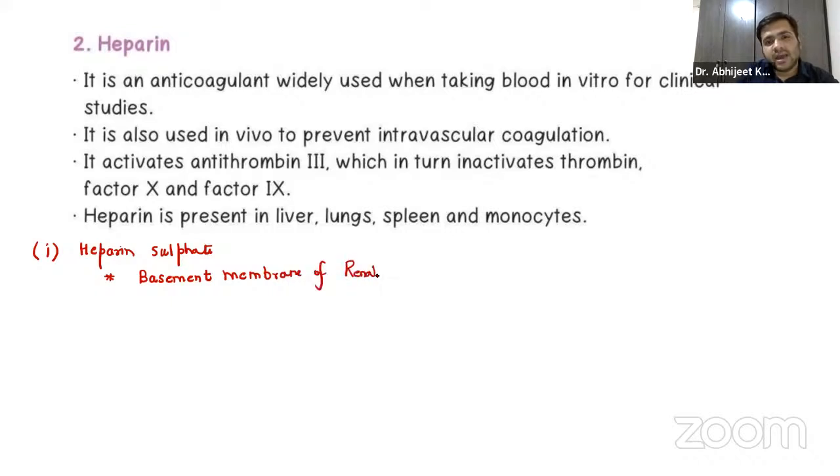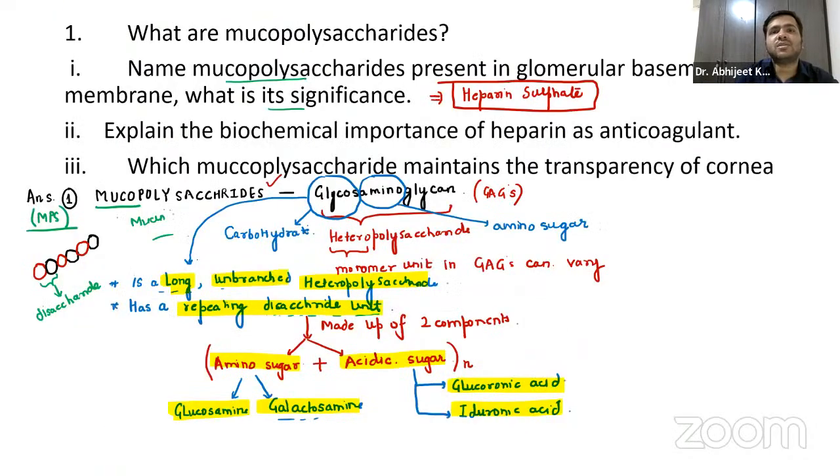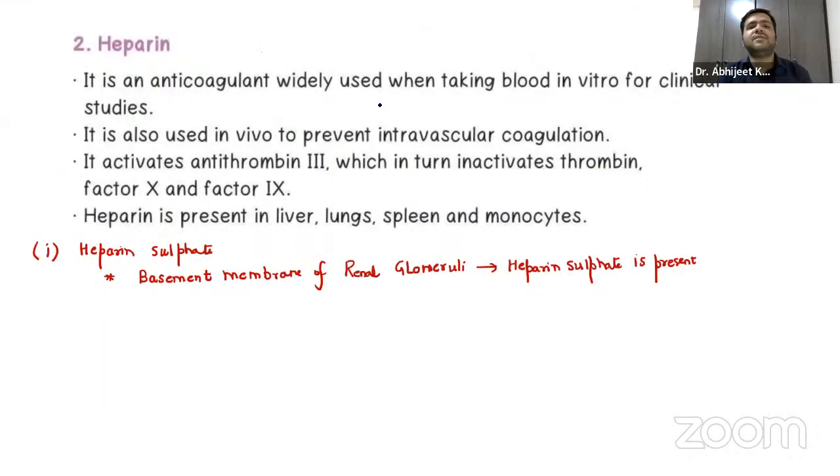Renal means the kidney, and the kidney has nephrons, and the part of the nephron is the glomerulus. So the basement membrane of the renal glomeruli has heparan sulfate. The question also asks what is its significance, so let us see the significance.